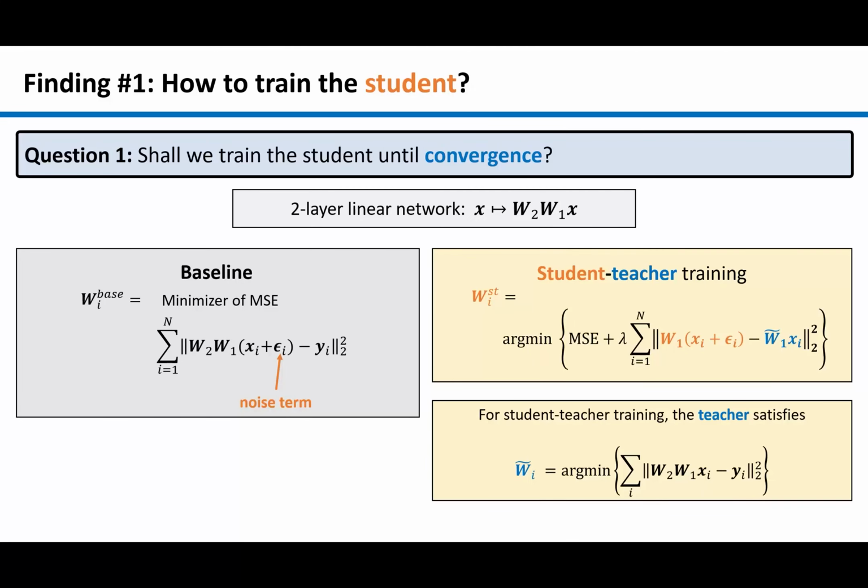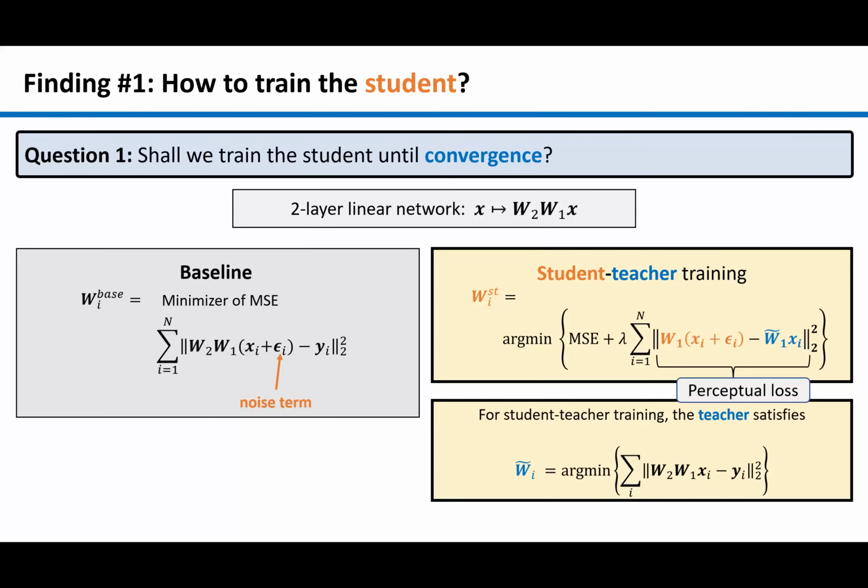We focus on the student first. Consider this question. Should we train the student to convergence and would it generalize well? To theoretically answer this question, we have the following setup. Let the student and teacher be 2-layer linear neural nets, so they are just the product of 2 matrices. Let the baseline training loss be MSE, so our student-teacher training loss is MSE plus the perceptual loss.